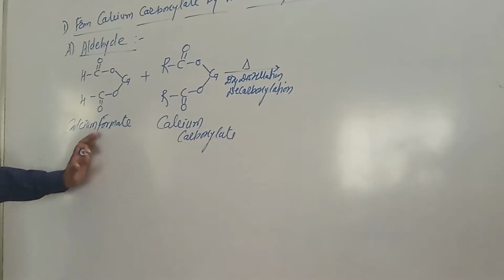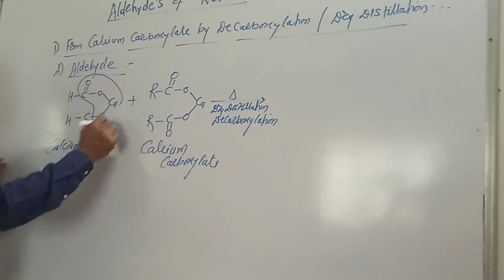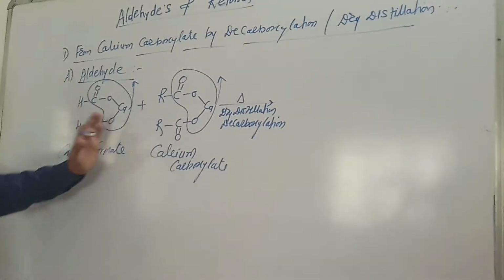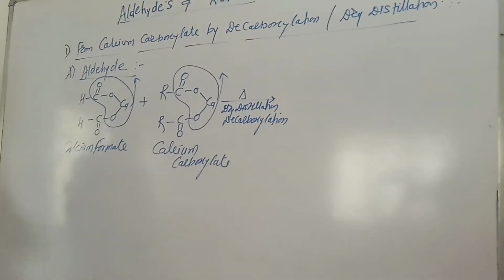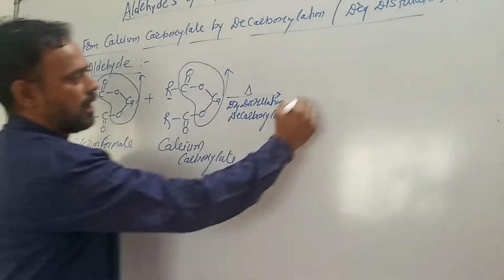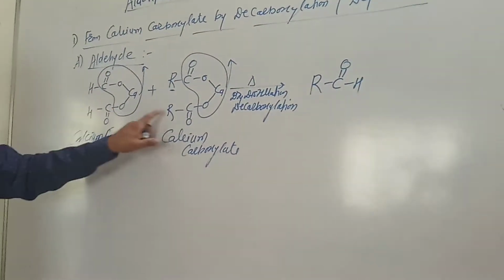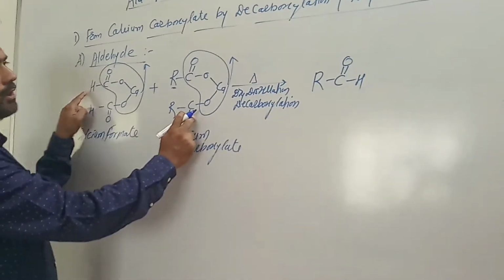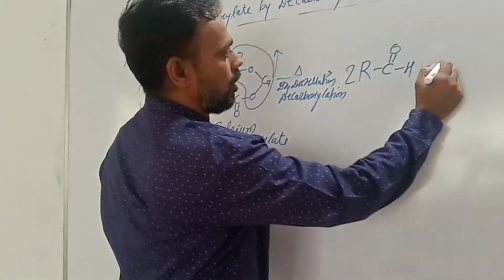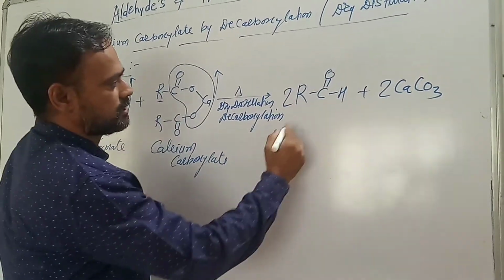Whenever we heat the calcium formate and calcium carboxylate at high temperature, what happens? Two molecules of CaCO3 are given out, and this R is attached to the aldehyde group R C double bond O, and this hydrogen is attached to R C double bond O. Therefore, we get two molecules of aldehyde, and two molecules of calcium carbonate are given out.